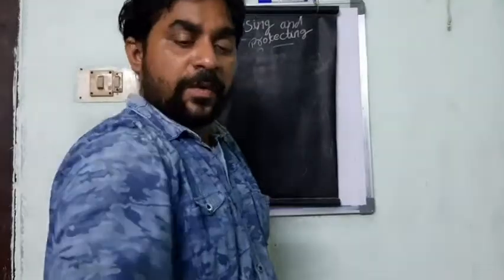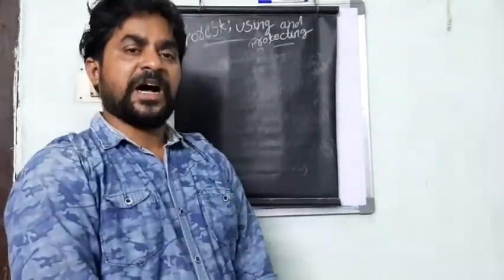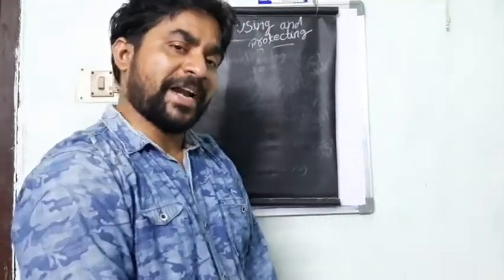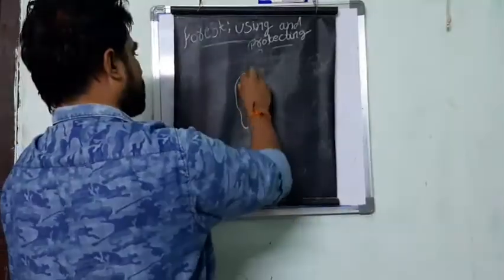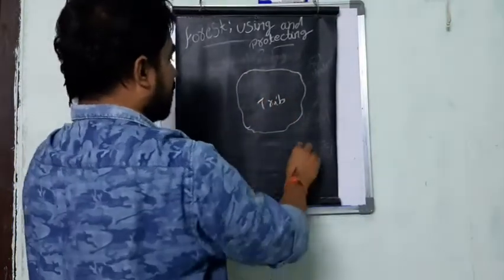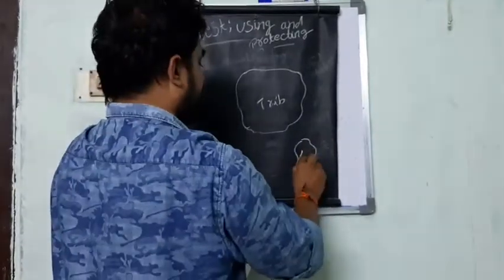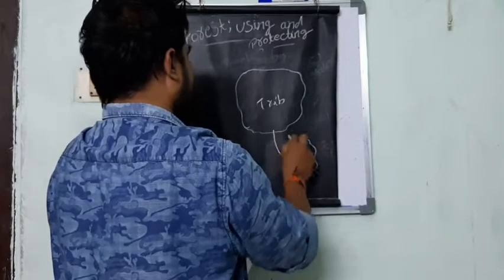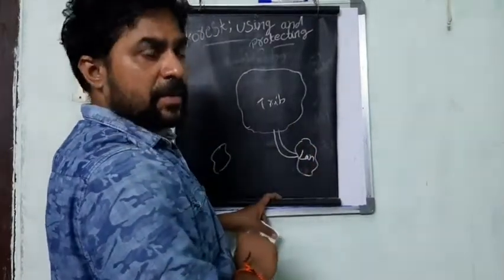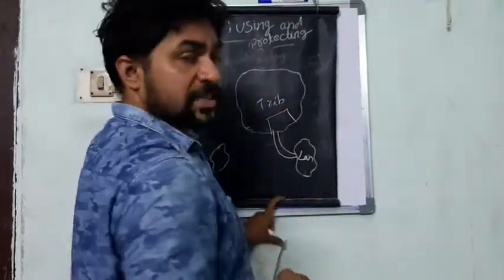Later, because of the involvement of landlords and some other persons, these tribals lost their influence, and the tribals were facing a lot of problems under the control of landlords. Take an example. This area comes under the tribal area, the forest area. Near the tribal areas, some different types of villages can form, and here the landlords can form.